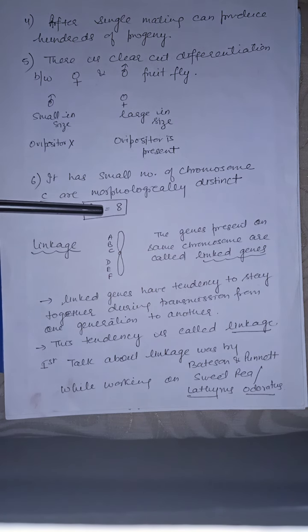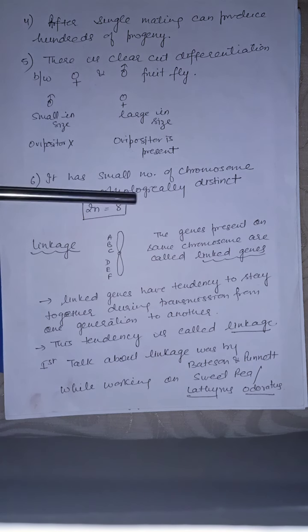The number of chromosomes is also very small, 2n is equal to 8. So it has a small number of chromosomes which are morphologically distinct. 2n is equal to 8.